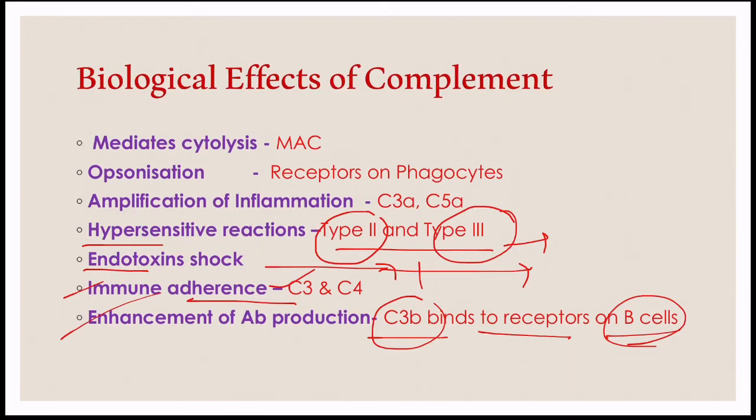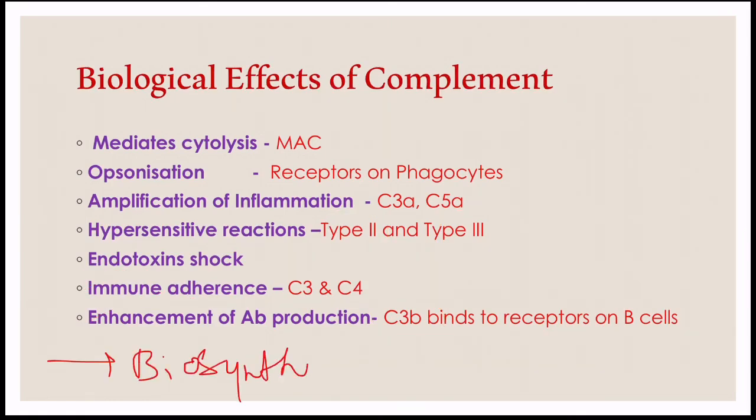Binding of C3b to the surface receptors on the B cells leads to the enhanced production of antibodies in comparison to B cells which are activated by the antigen alone. So, when C3b binds to these receptors on the activated B cells, it leads to the enhanced production of antibodies.